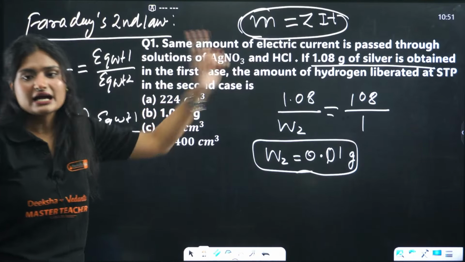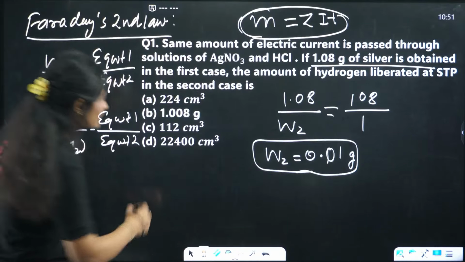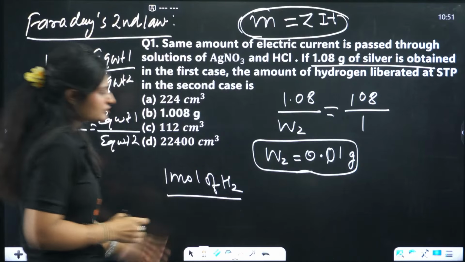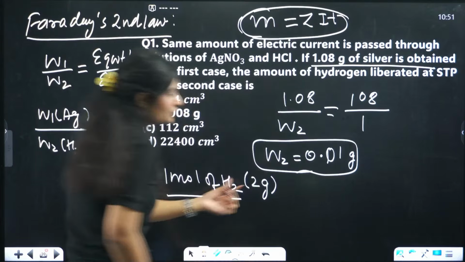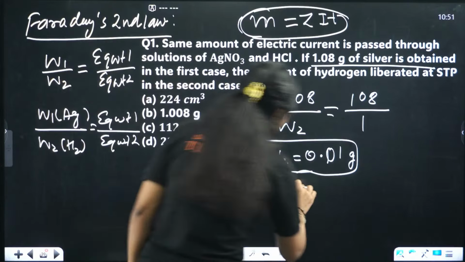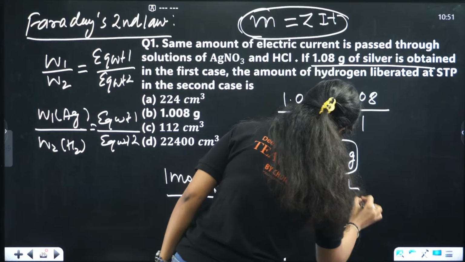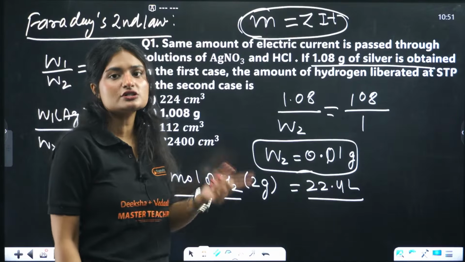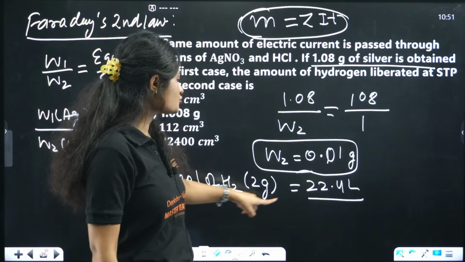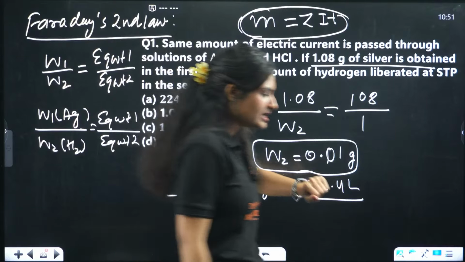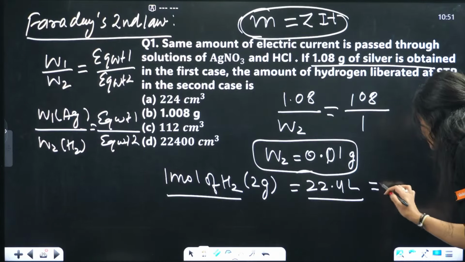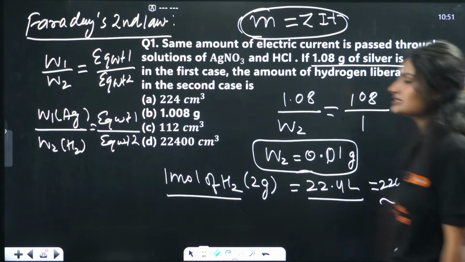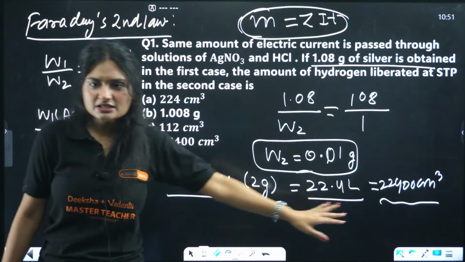At STP, standard temperature and pressure, 1 mole of hydrogen is around 2 grams. 2 gram of hydrogen has a volume of 22.4 liter. If I convert this liter in centimeter cube, it will be 22,400 centimeter cube. Okay, now something is making sense, right?